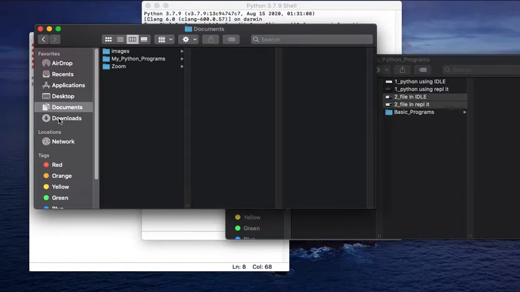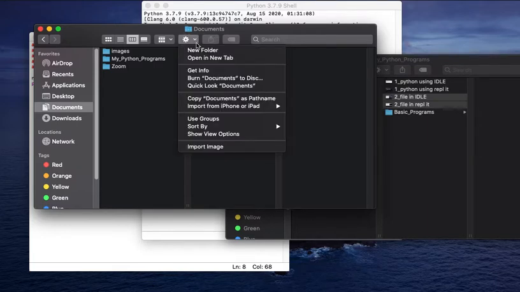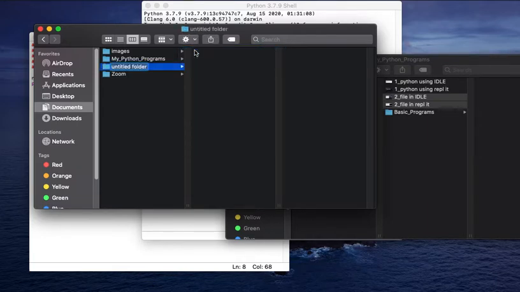Downloads. Actually, while it's downloading, what I would like you to do is create a new folder. You're gonna call it my Java programs. Inside that folder, I want you to create another folder. I'm gonna call it basic programs.